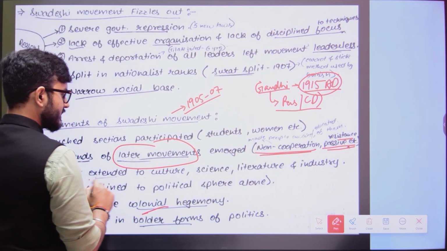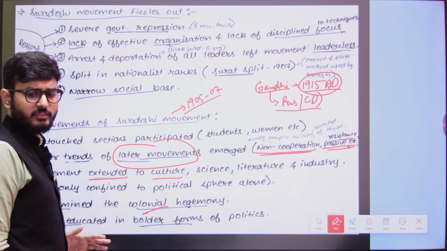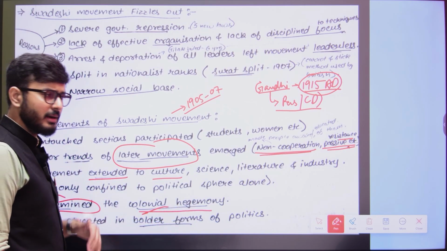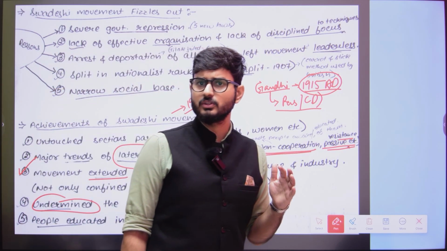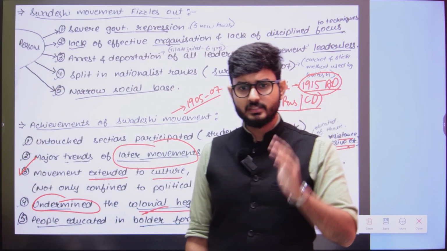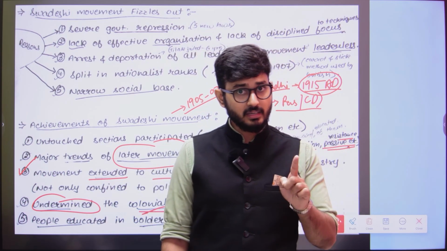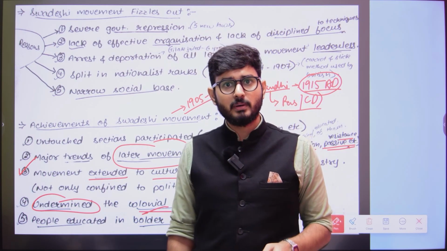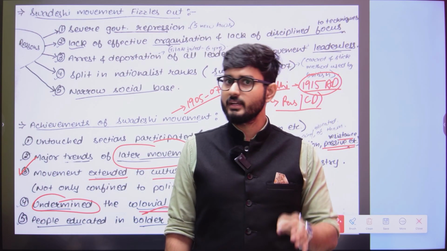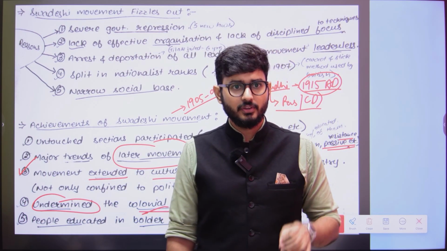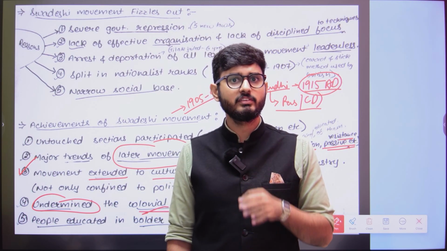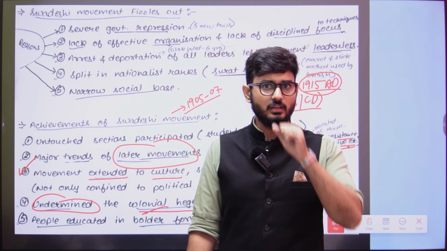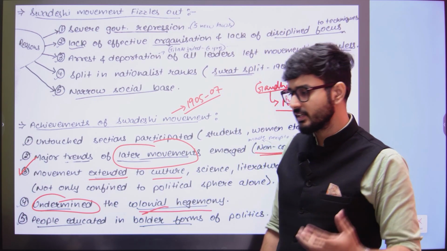Moreover, the movement also extended to culture, science, literature, industry. We looked into the diversity of the movement. Then it also undermined the colonial hegemony. Up till now, there was the idea that the British could not be defeated or suppressed, and that the Indians did not have any power. But with the Swadeshi boycott, a clear message was given that we had the power to bring you to your knees. You were facing a lot of losses, you were economically devastated, you were tensed because of our movement. So the colonial hegemony was undermined.